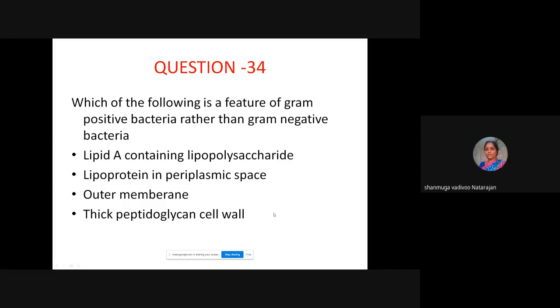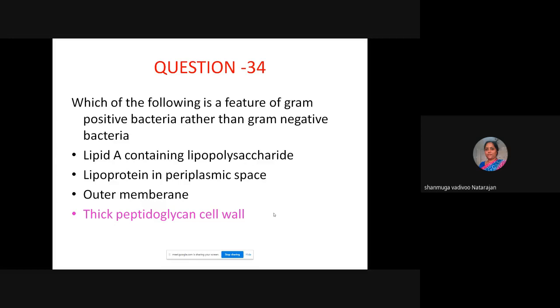You have learned that in your gram staining exercise as undergraduates. So it is actually the thick peptidoglycan wall. The OMP protein, lipid A, periplasmic space, everything will be seen in gram-negative bacteria. Gram-negative will have thin peptidoglycan and gram-positive will have thick peptidoglycan.